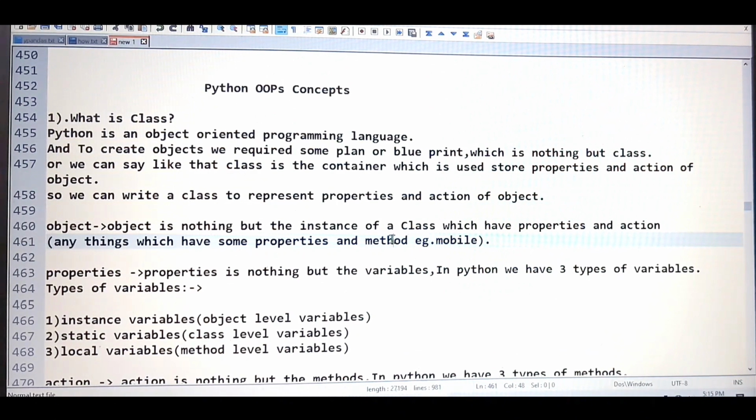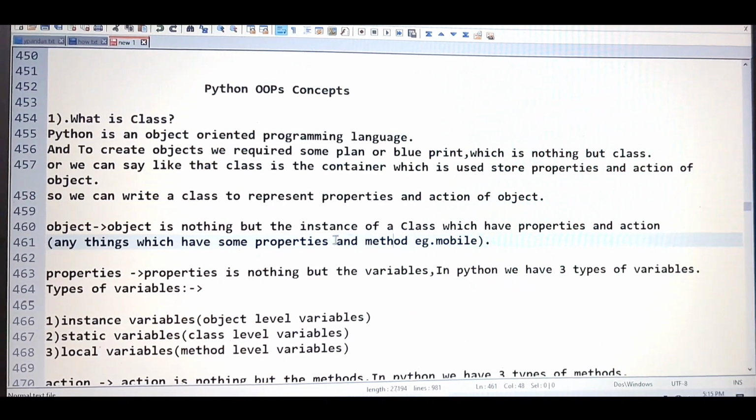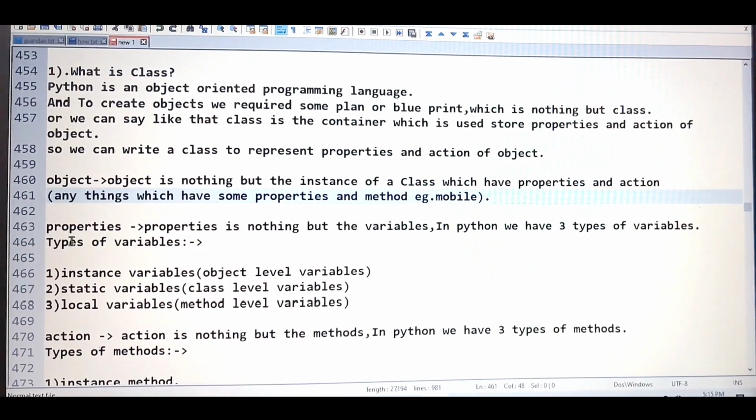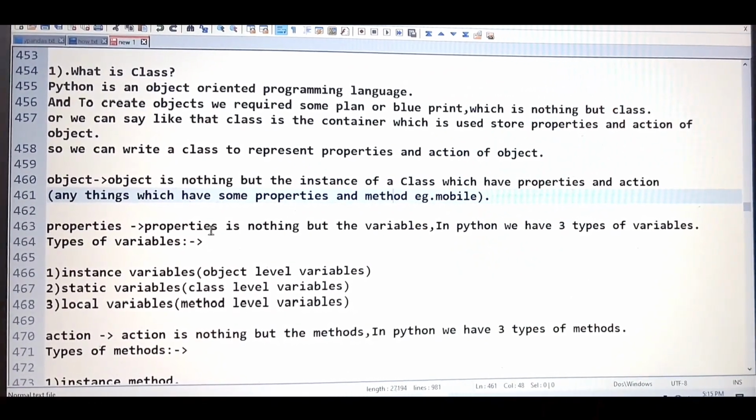Then what is the method? Method and action, both are the same thing. So what are the methods or actions supported by the mobile? We can call someone, we can watch a movie, we can play a song. These are different actions, or different methods, which we can perform with the help of the mobile. Again, in the simplest way, a property is nothing but a variable in Python. Again I'm repeating, property is nothing but a variable.